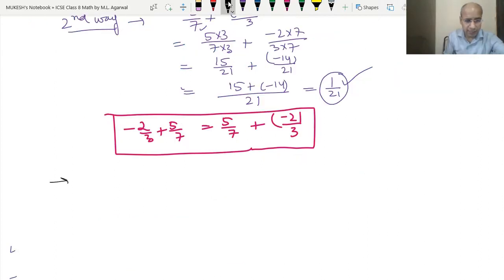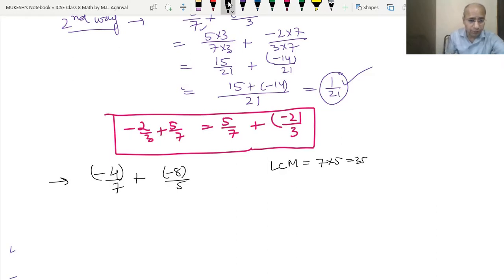Okay, let's take another example, minus 4 upon 7 plus minus 8 upon 5. This also we have to put into a bracket. Here also we do not have the same denominator, so the LCM will be 7 into 5, that means 35. We will do the first way, the same way: minus 4 upon 7 plus minus 8 upon 5.